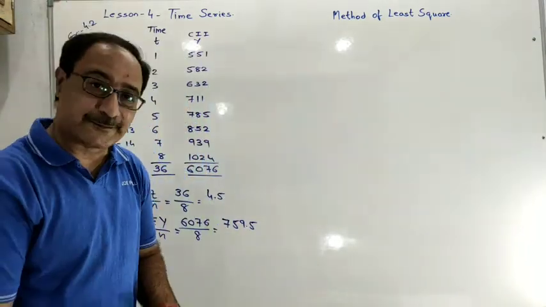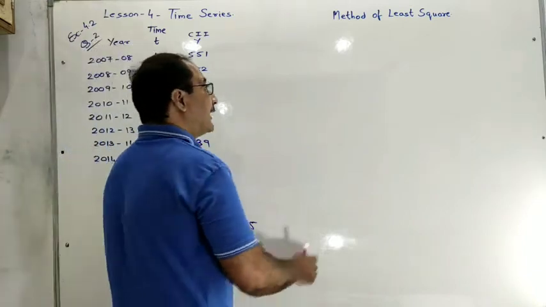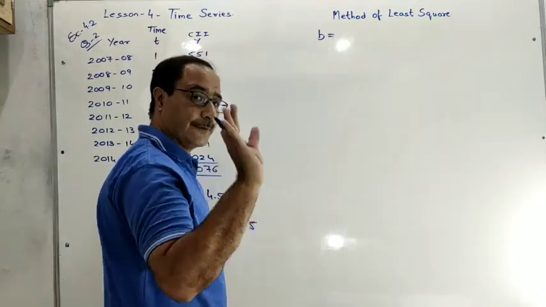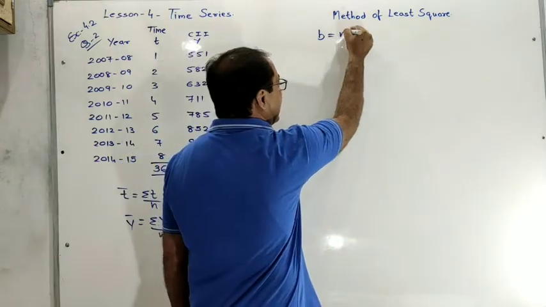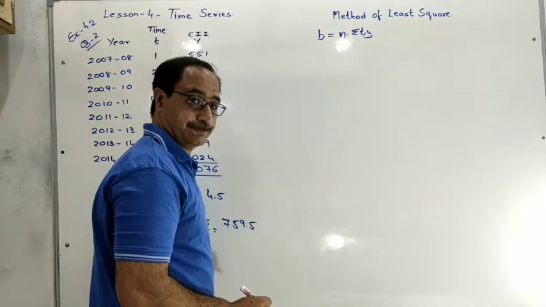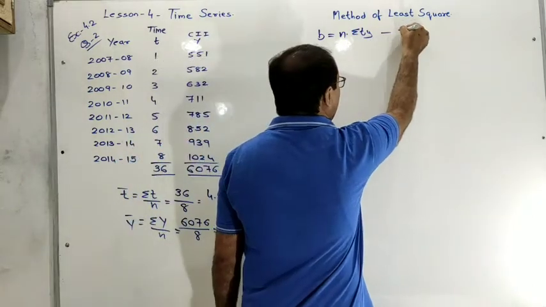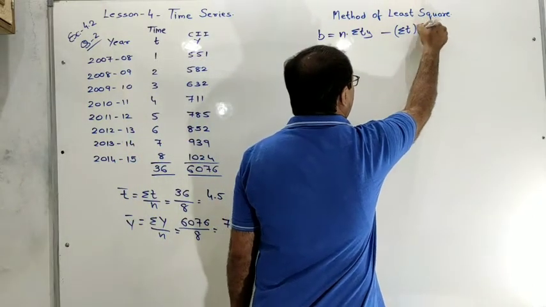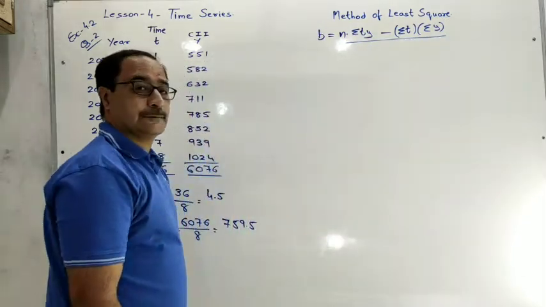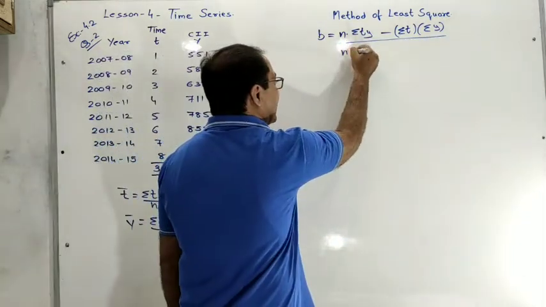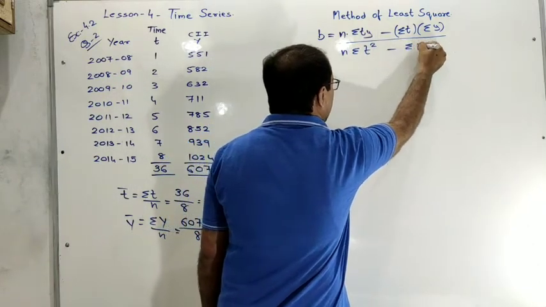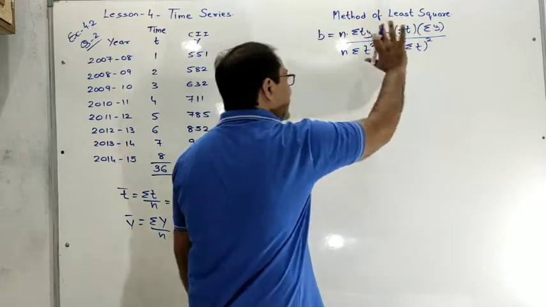After finding t bar and y bar, in the method of least square there are 3 steps which I explained to you in the formulas. For that you have to calculate first of all b. b is equal to n into sigma t y minus sigma t sigma y, upon n sigma t square minus whole square of sigma t. This one is the formula.